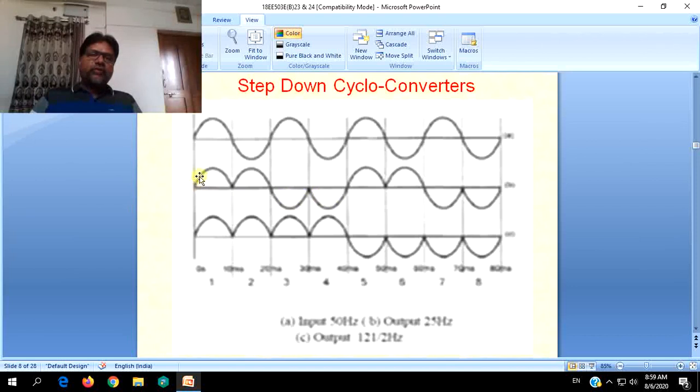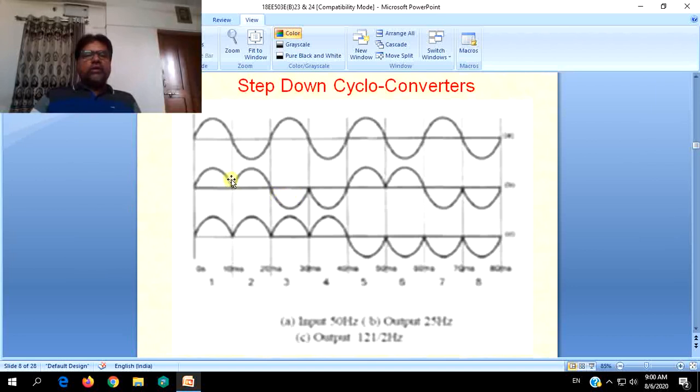Now the time period has been increased, or frequency has decreased. Because of the symmetry and periodicity of the waves, the frequency has become half of the input frequency. Input frequency is 20 Hz, so the frequency of the load voltage is now only 10 Hz.